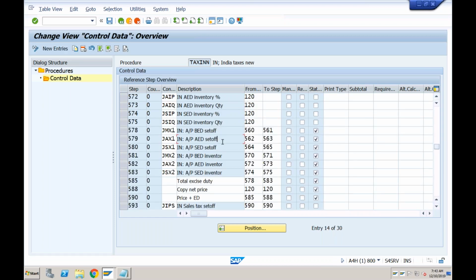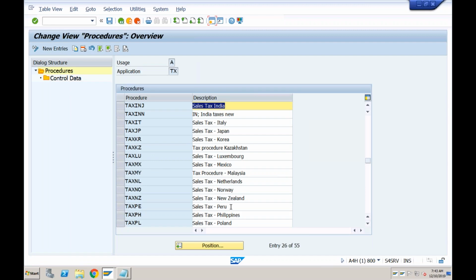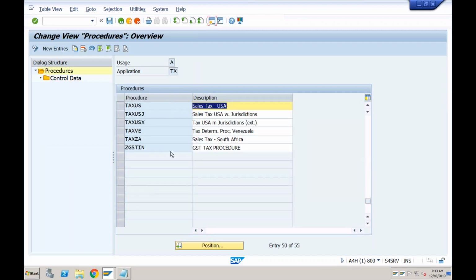Similarly, if you go to US taxation, you will be able to see whatever taxations are currently related to US. So if you go to tax US, you can see this one. So this is sales tax for USA, and this is with jurisdiction. So normally, most of the countries use this jurisdiction code. Okay, so for US also there are three options based on the country's requirement, based on the customer's requirement. We can use this one, or this one.